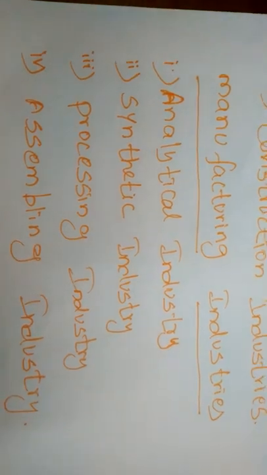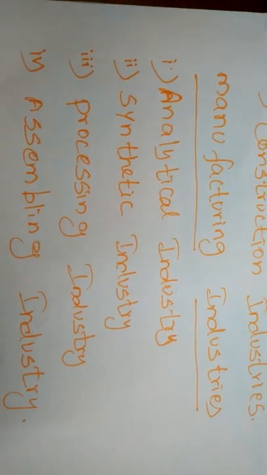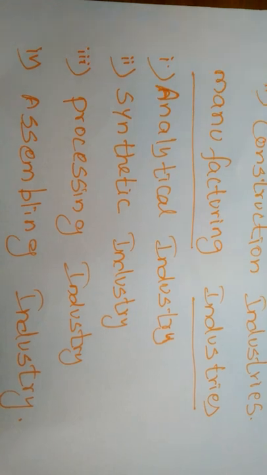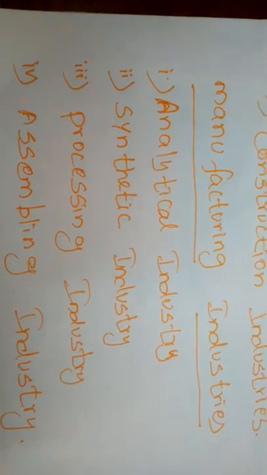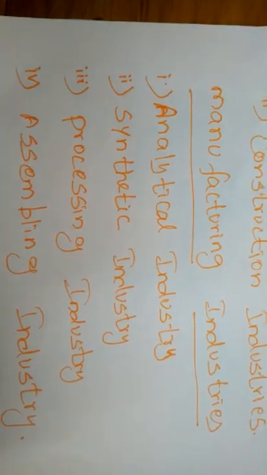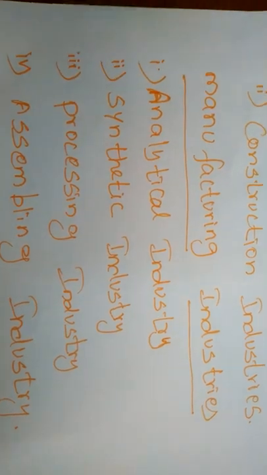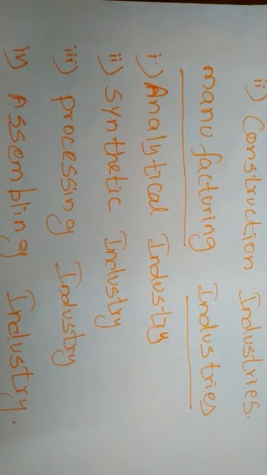Next is synthetic industries, for example the chemical industry. The synthetic industries combine various ingredients into a new product.